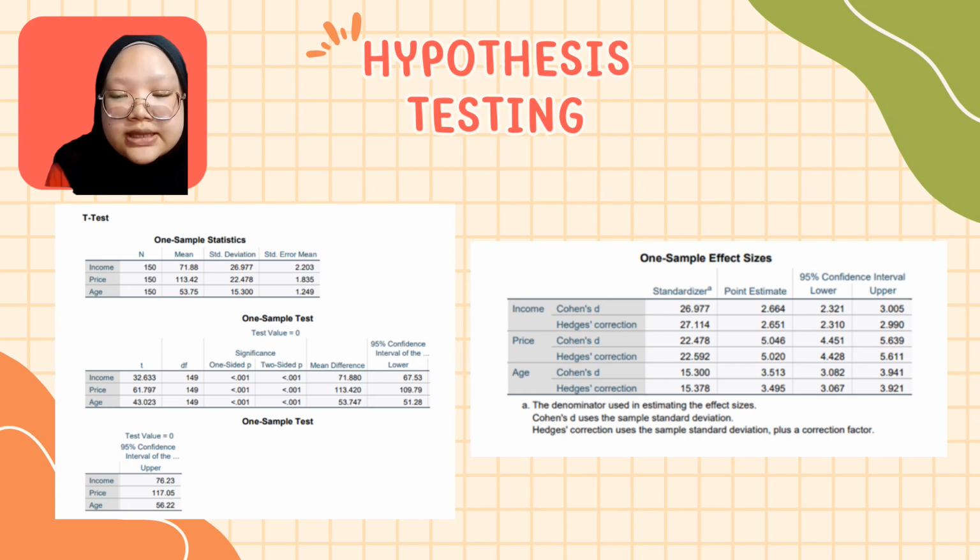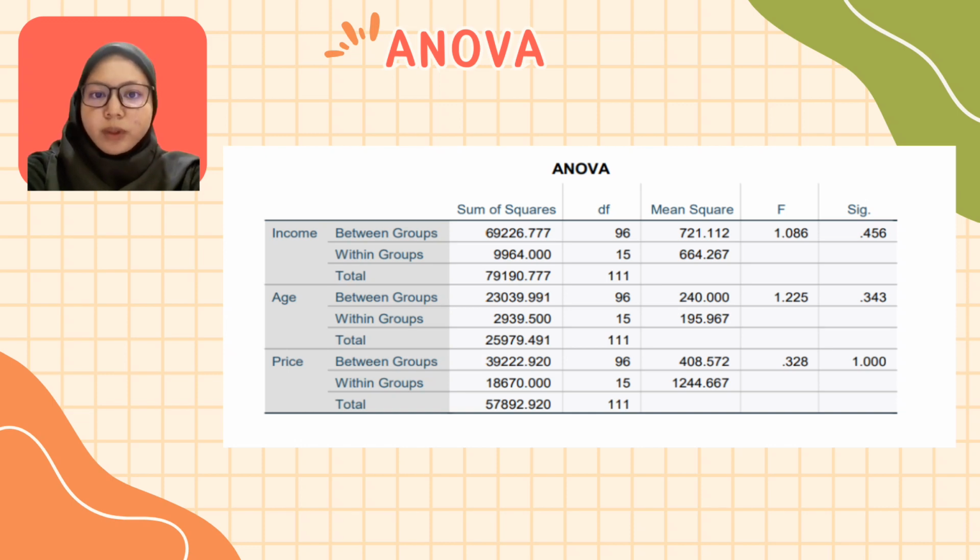The fourth one is to determine the critical value. So first, we need to find the critical values related to the chosen significance level and the degrees of freedom of the t-test. In this case, the degree of freedom is 149. So, using a t-table or statistical software, we can find the critical values for a two-tailed test with the significance level of 0.05 and degrees of freedom of 149. The last step is to compare the test statistic with the critical values. If the absolute value of the test statistic is greater than the critical values, then we have to reject the null hypothesis.